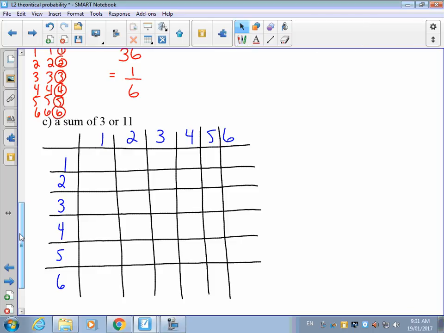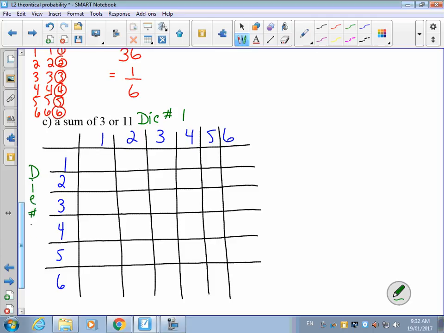Okay, so I'm going to think of this as my options for die number 1. And these are my options for die number 2. So I could roll a 1, a 2, a 3, a 4, a 5, 6. If I roll a 1 and a 1, they will add up to 2. If I roll a 1 and a 2, they will add up to 3, and so on and so forth across the board. And I'm going to fill in my little table. If I roll a 2 and a 1, well, that will add up to 3. 2 and a 2, 4.